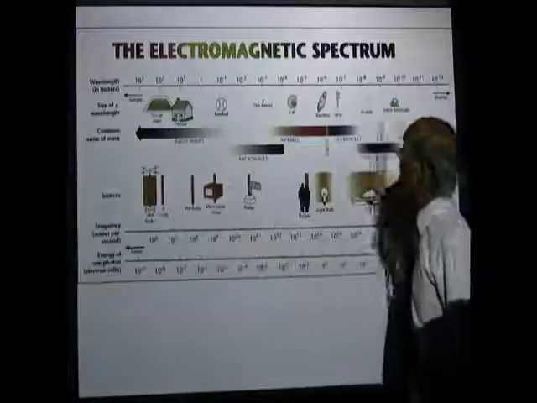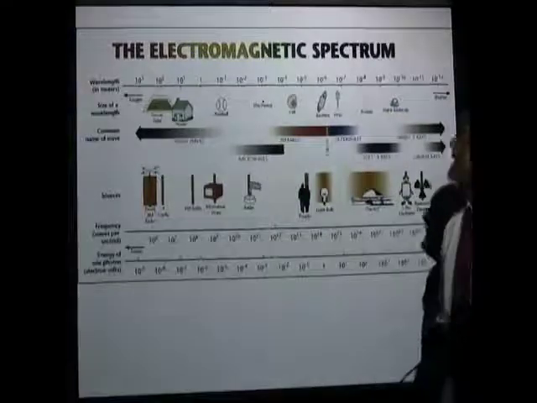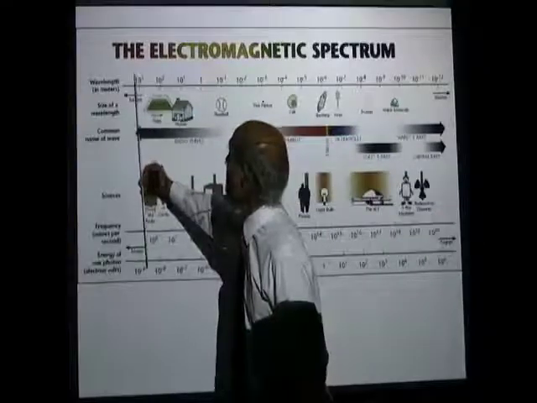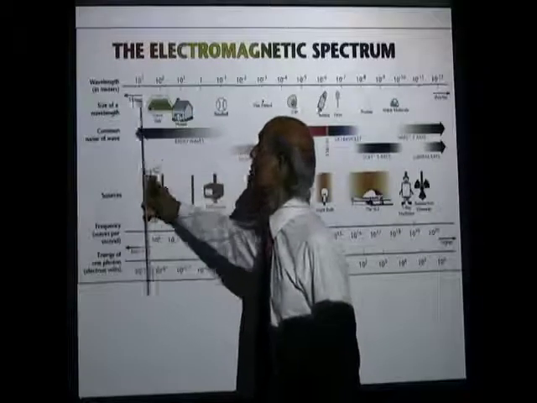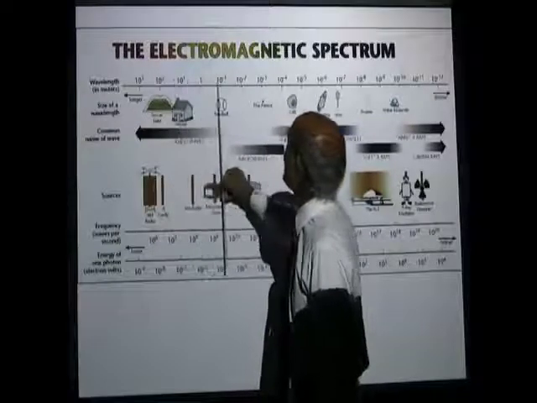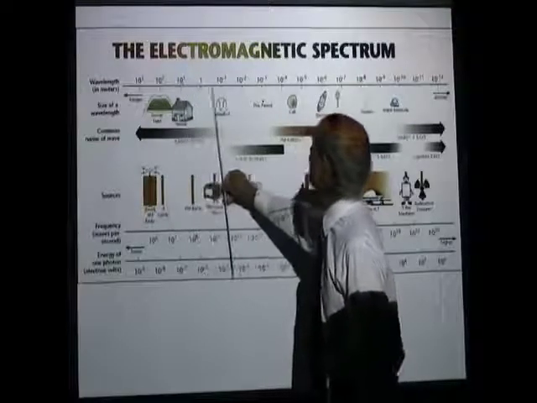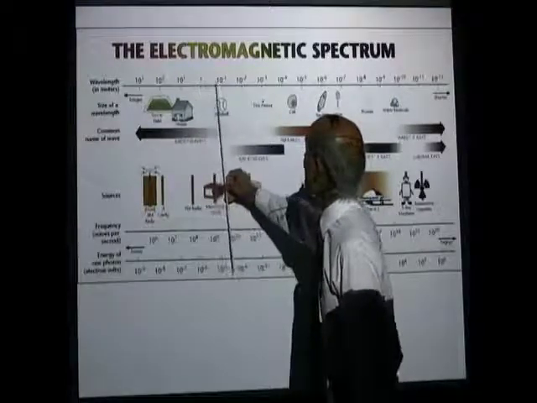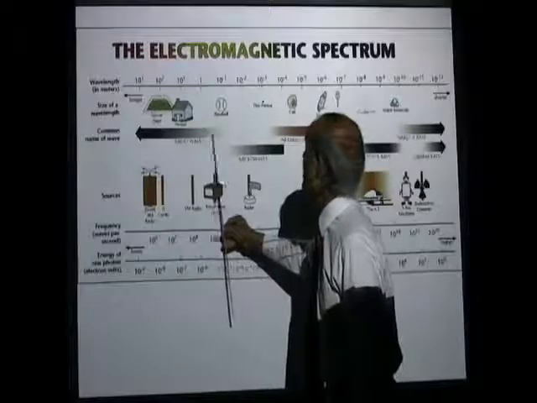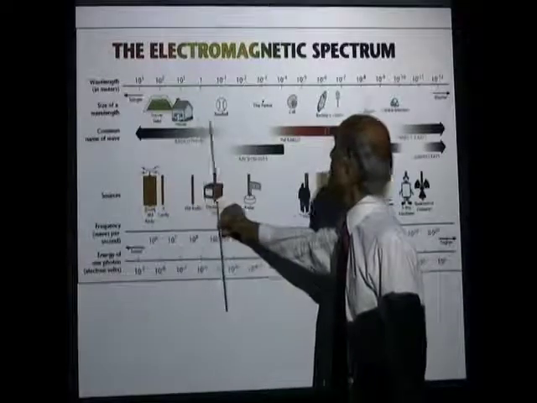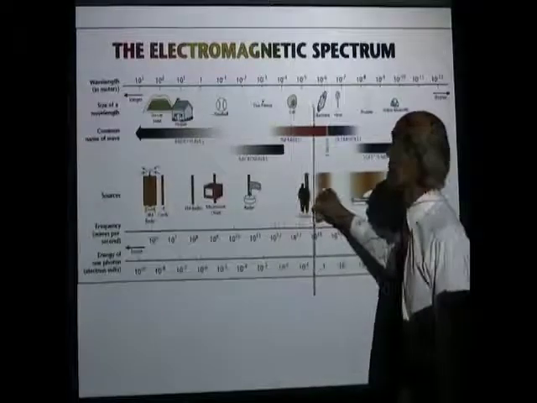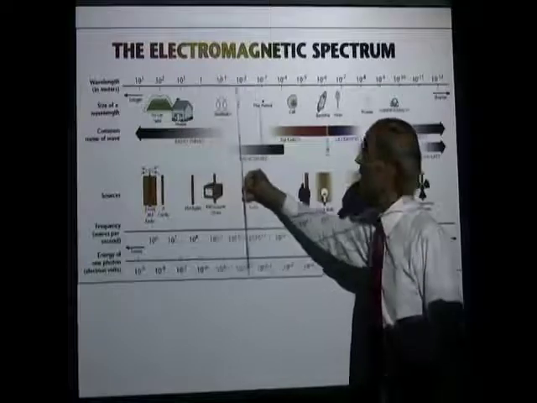Now here is a rough picture of the electromagnetic spectrum. If you start from the left, you have radio waves of wavelength a few kilometers, and as you go to the right, the wavelength is steadily decreasing, and you come to microwaves. All these are radio waves, long radio waves to short radio waves. Then you have a range of microwaves. You have radars, and infrared, which are heat rays. So the wavelength is steadily decreasing.